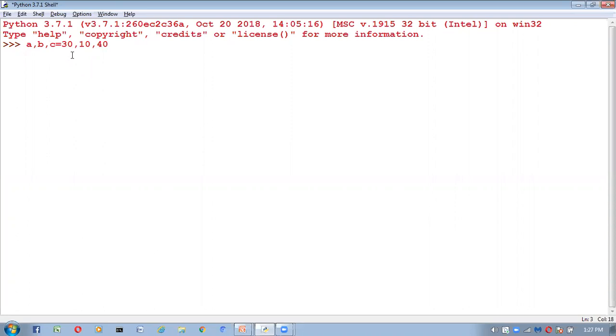We have to write multiple if conditions, elif conditions, then else, so at least 5 to 6 lines of code. Instead of that, by using the ternary operator, we can complete this in a single line.